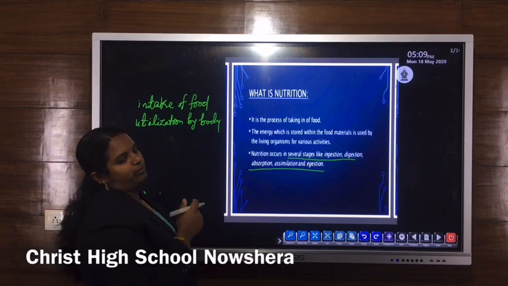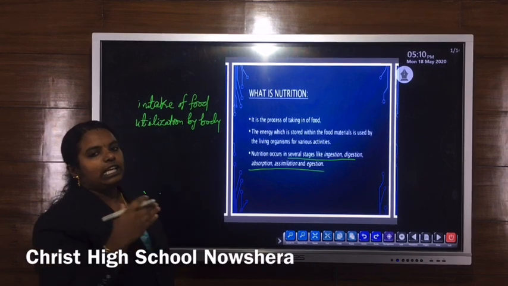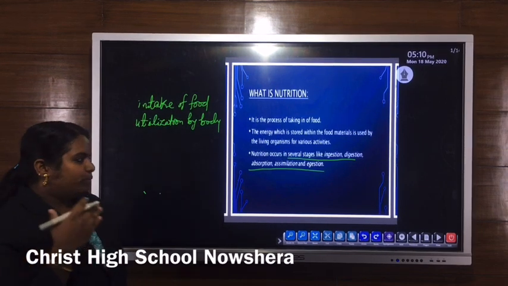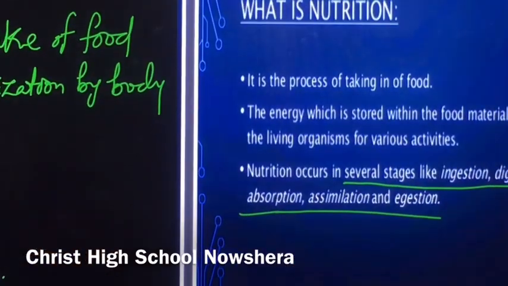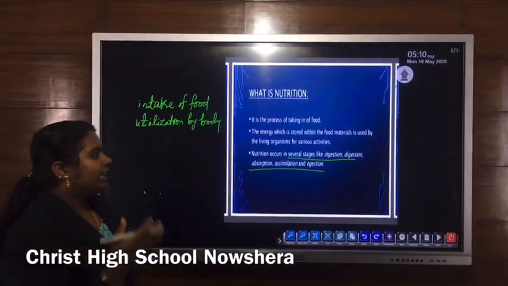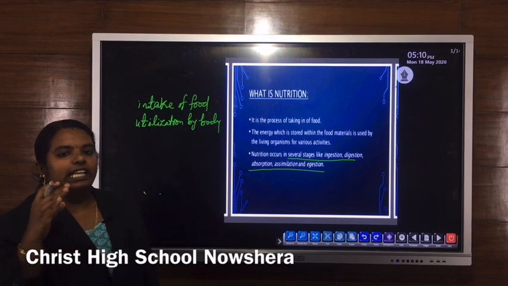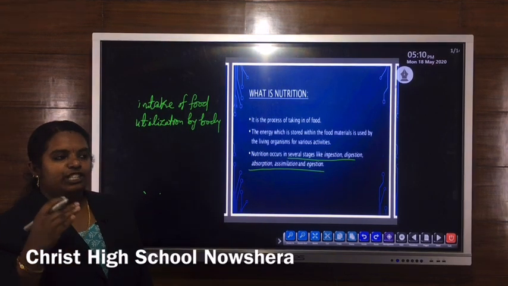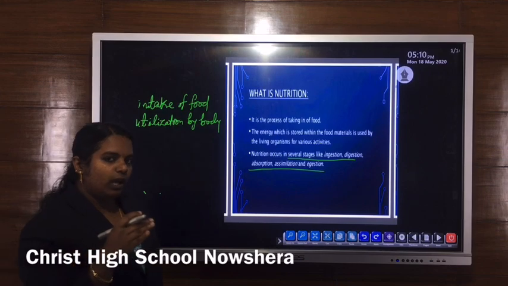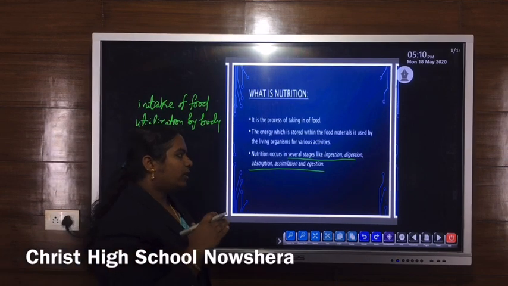Then the assimilation process, the fourth step. During assimilation, our body will use the different types of nutrients. Then the last stage is the egestion process, or excretion process. Excretion is the process of removal of waste material from our body.